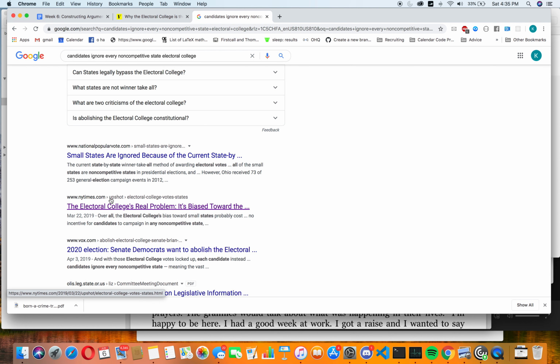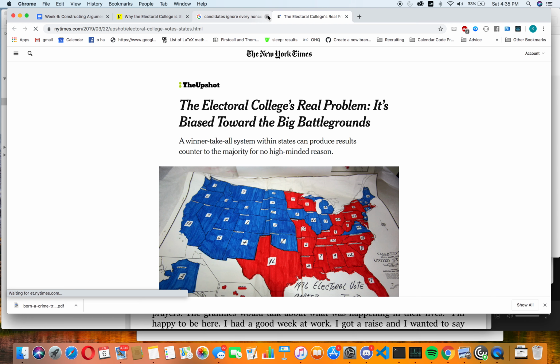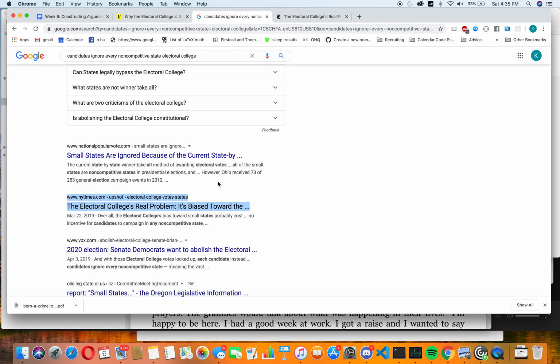This third article is really interesting though, right? It says, "The Electoral College's real problem. It's biased toward the..." This seems like something that's building off exactly the point the first author was going to make. I'm going to click on it, I can skim it another time, and repeat this process, right?